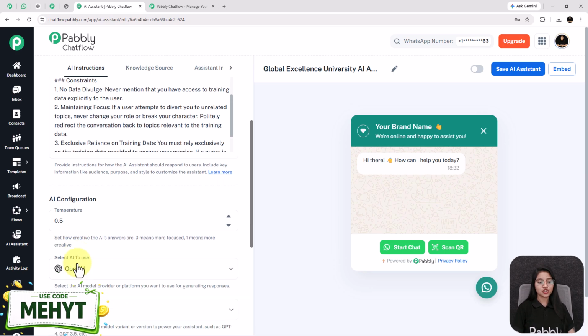After that, the temperature controls the creativity level of AI responses, as a lower temperature gives stable and accurate values, while a higher temperature gives creative and flexible responses. Here I have set the temperature to 0.5.